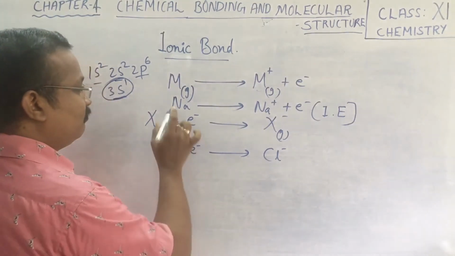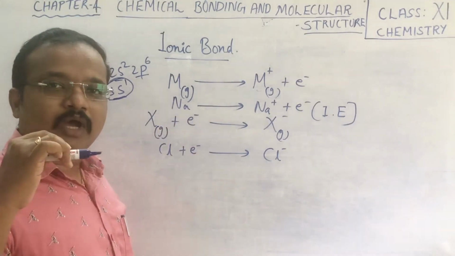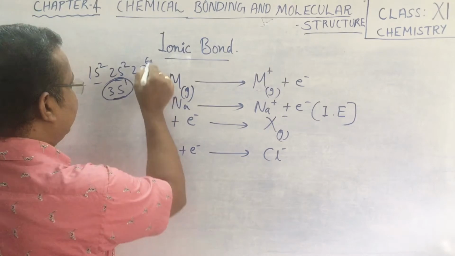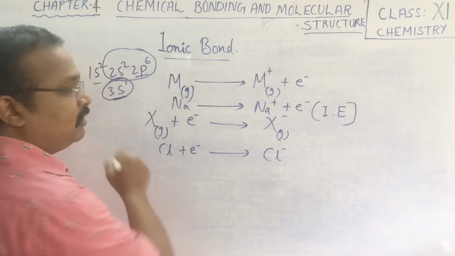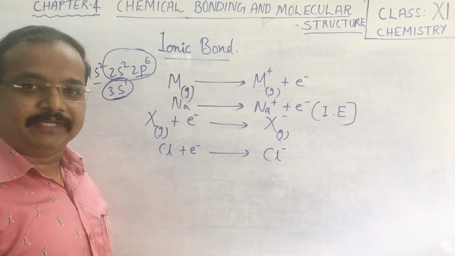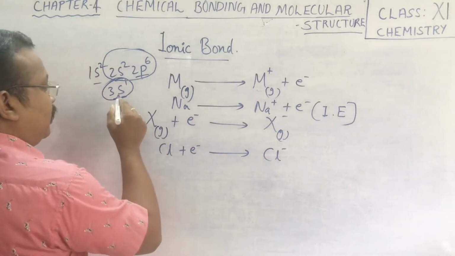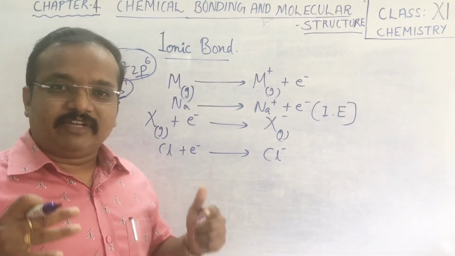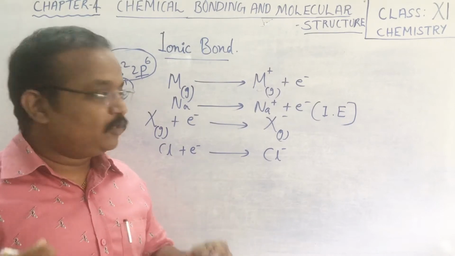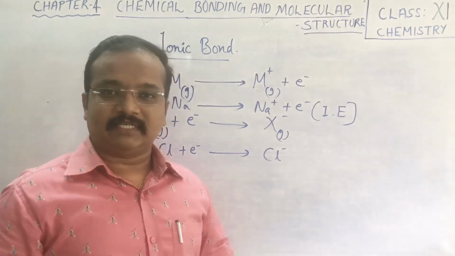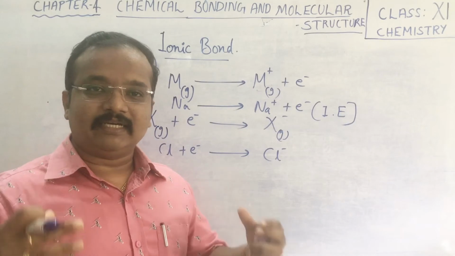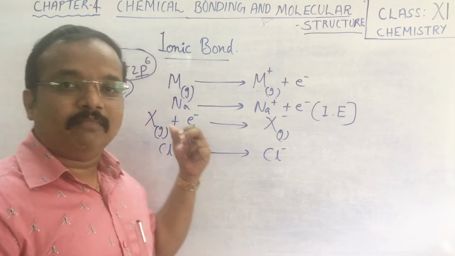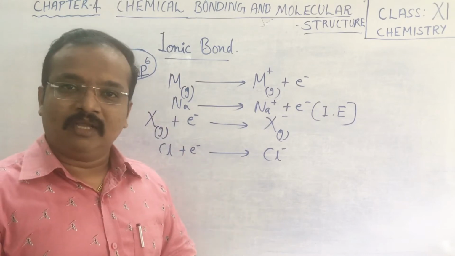That one electron will tend to be given away by the sodium atom in order to get the noble gas configuration. Ionization enthalpy means the energy required to remove that loosely bound electron from that particular metal atom.